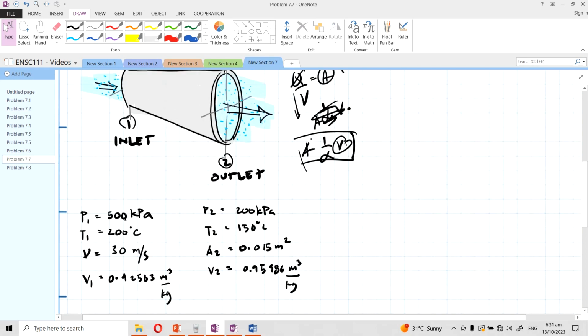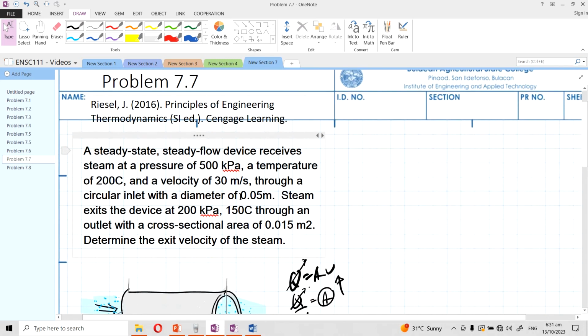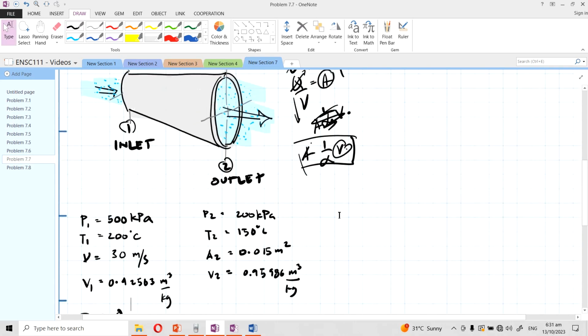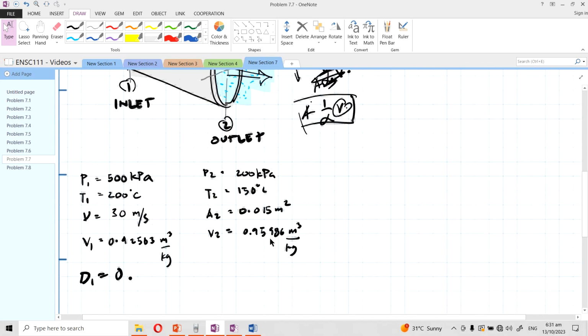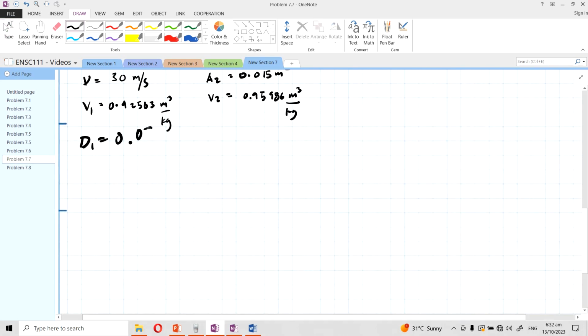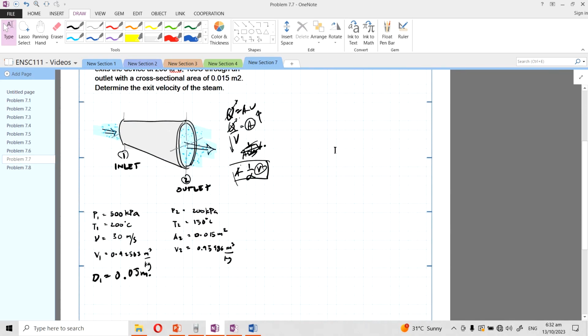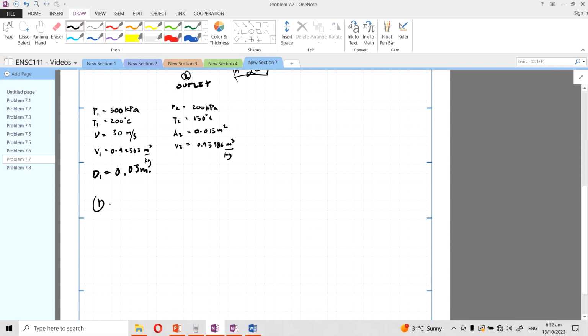At the inlet we have d1, so let's add here, d1 is equal to 0.05 meters. Right, so I think we are good to go. Then we can solve.